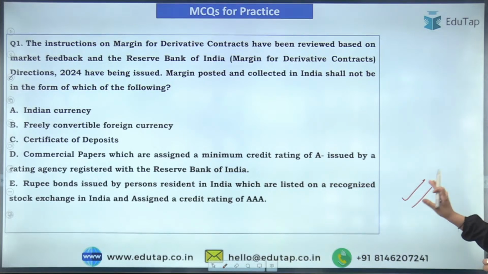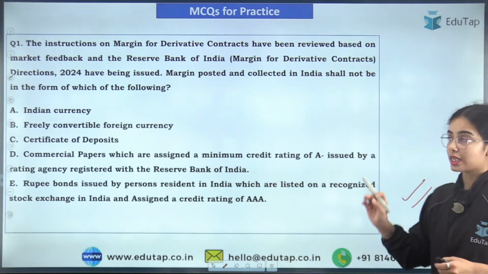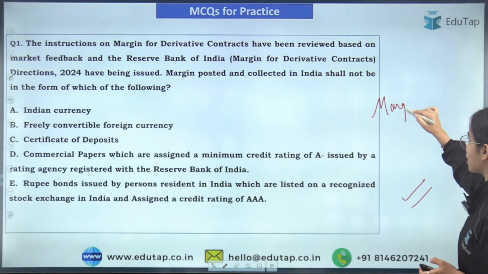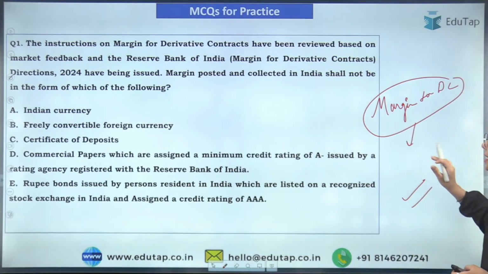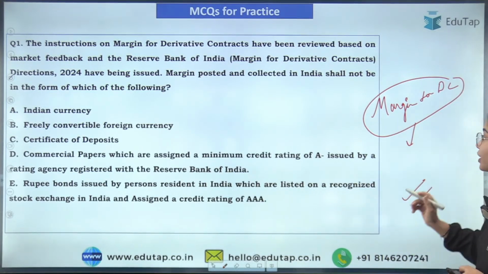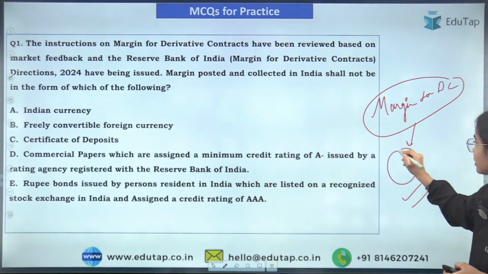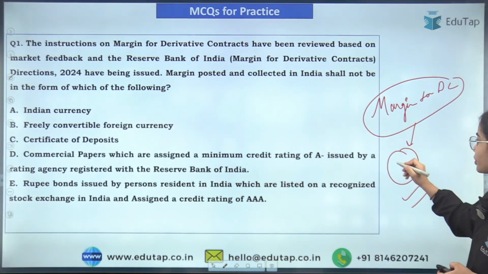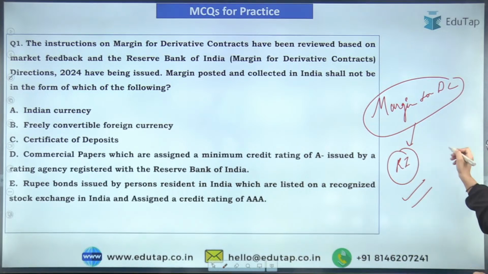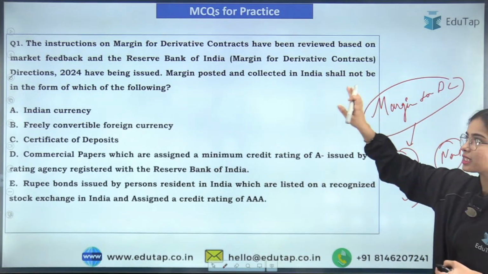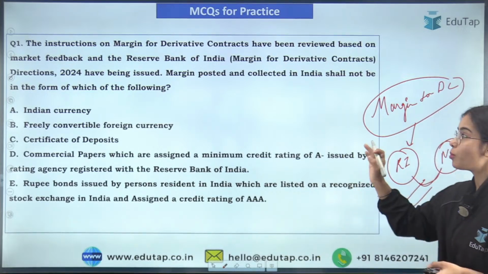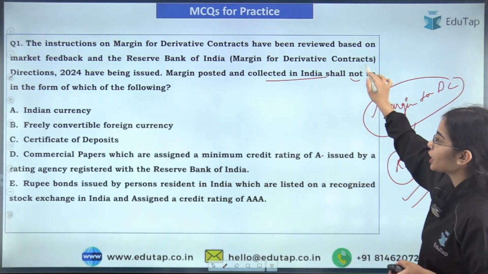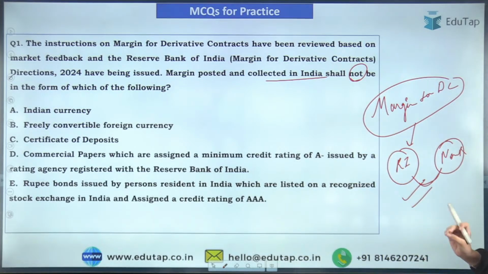I hope you will be easily able to answer this question. This is regarding the margin for derivatives. So recently in May, guidelines were released by the Reserve Bank of India that if there is a derivative transaction happening between a resident of India and a non-resident, then there is margin that has to be posted and collected in India or outside. Now, margin posted and collected in India shall not be in the form of which of the following, that you have to tell me.